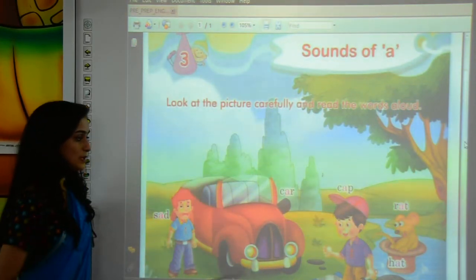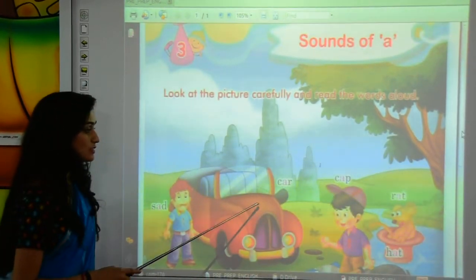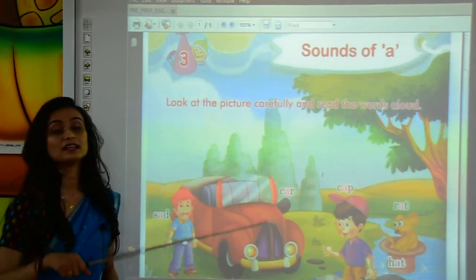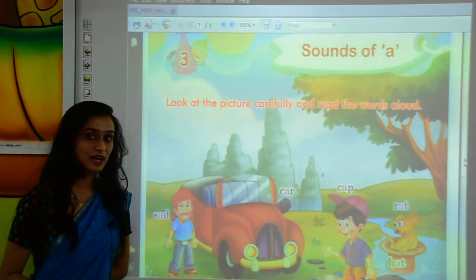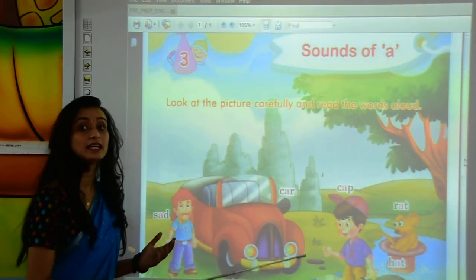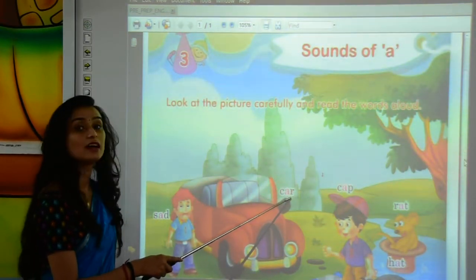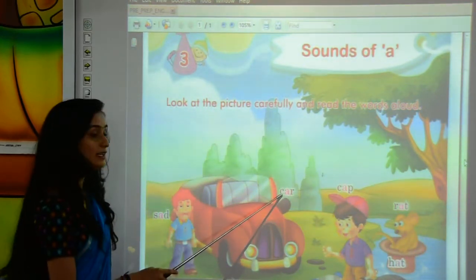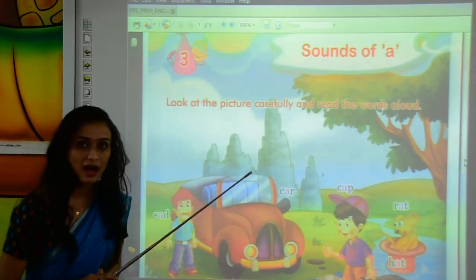As you can see in this picture, here one vehicle is there. Can you please tell me which is this vehicle? Yes, this is a car. So what is the spelling of car? C. What is the sound of C? K. C stands for K. A-R, R. Together will make car. C, K, A-R, R. Together makes car.